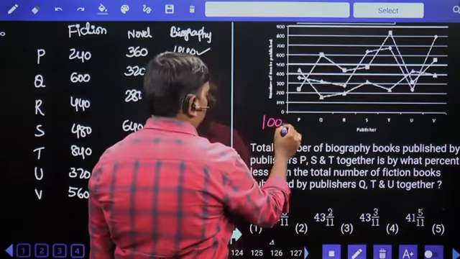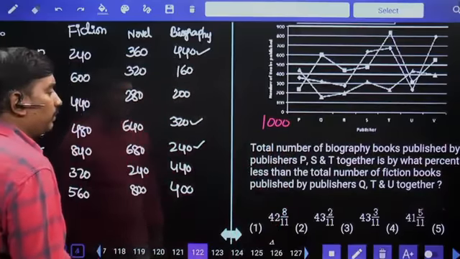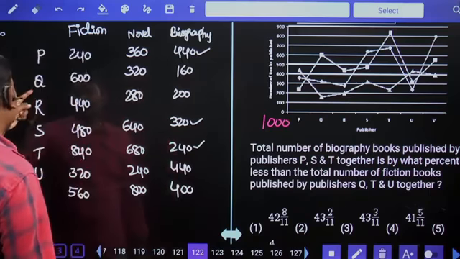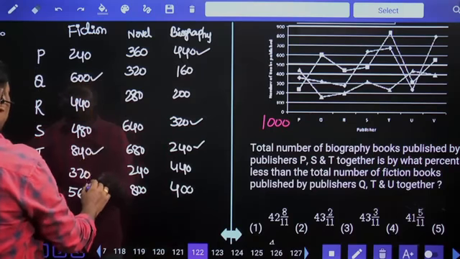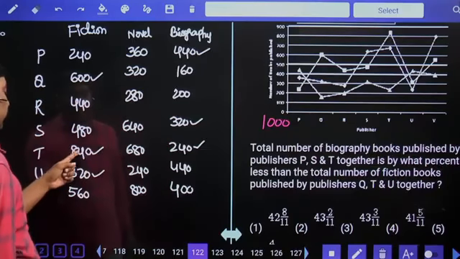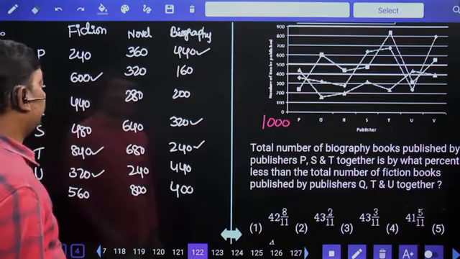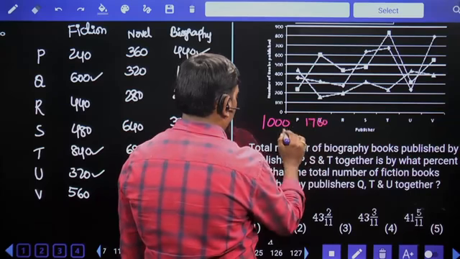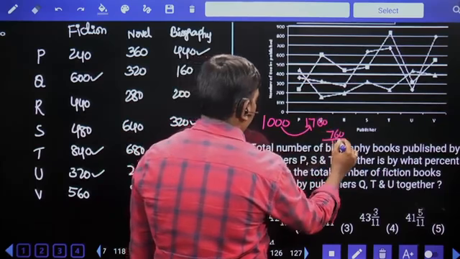1000 is what percent lesser than the total number of fiction books published by publishers Q, T, U together. Q 600, T 840, U 320. 840, 320, 1160. 1160 plus 600, 1760. Percentage less, they are asked to calculate. Difference by more value. 760 by 1760 into 100.